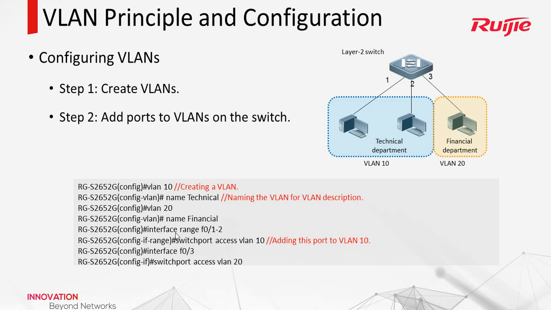It means we can enter both of these interfaces, and the command will work on both of these interfaces. Then the next command is very useful: switchport access vlan 10. This command means we add this port into the VLAN. Then for interface 3, we add this interface to VLAN 20.